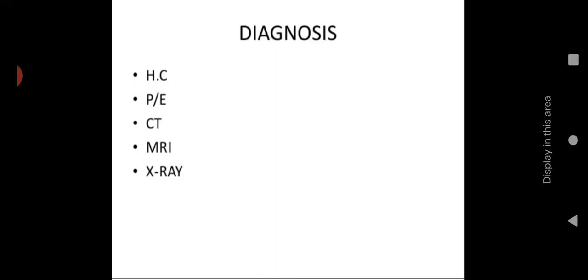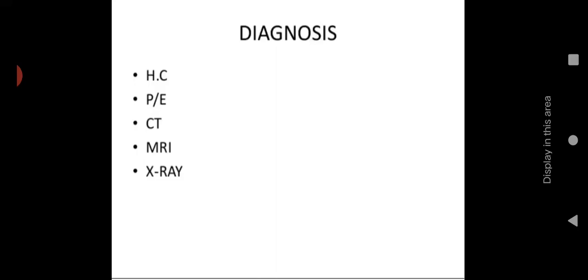And other tests like nasal endoscopy and rhinoscopy also help to evaluate and identify the cause of the obstruction. Then CT scan: if we have not identified it through X-ray or other physical examination, we can go for CT scan and MRA. It will help to give details about the size and location of the obstruction. It will help for proper management.